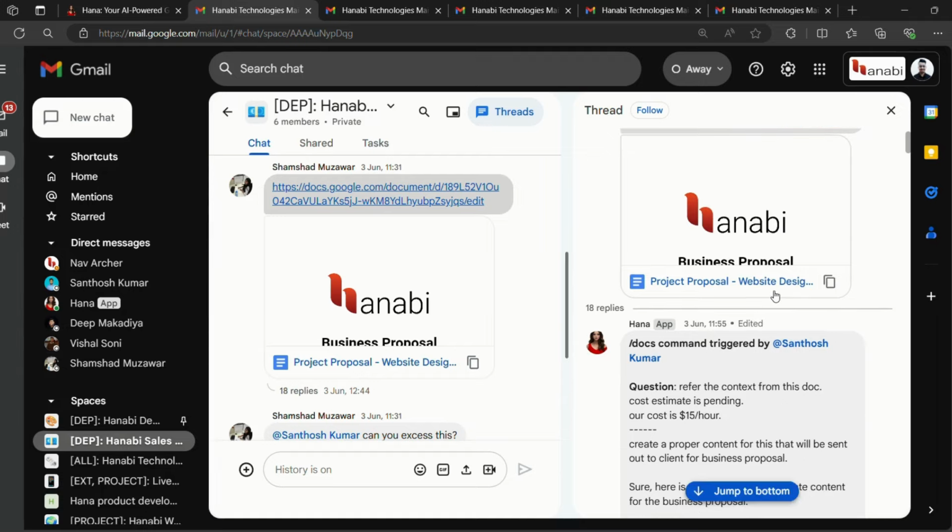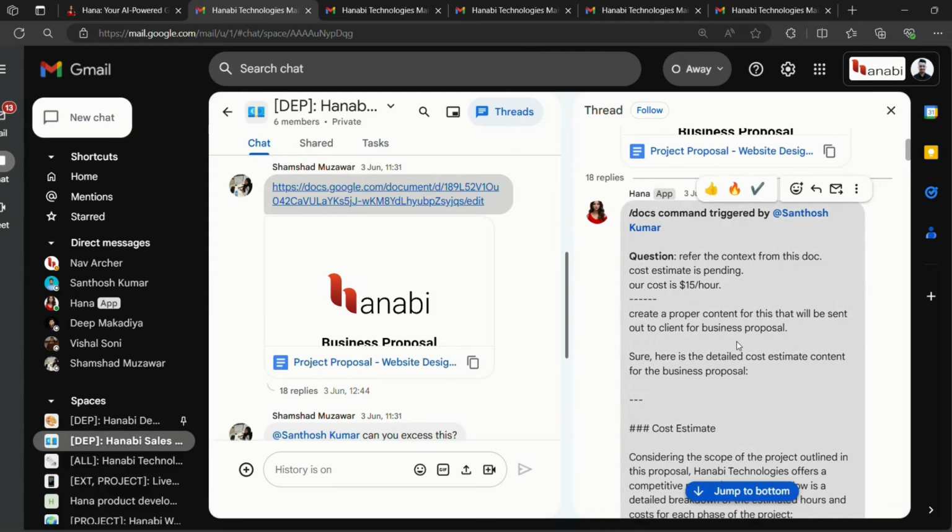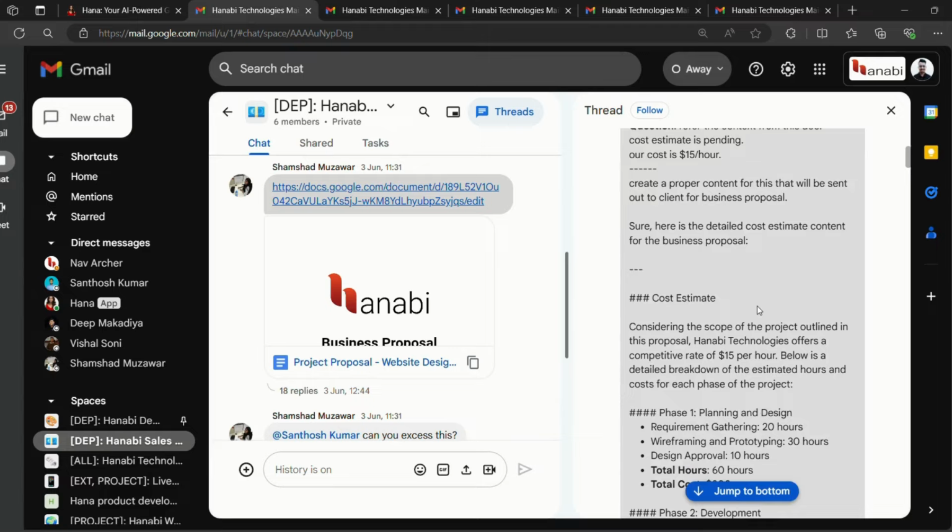So here Santosh Kumar, one of our employees, has asked Hana using the /docs command, one of our 14 commands, to give a proper context for this business proposal, based on our cost, that is $15 per hour, and within seconds, Hana replied with a proper cost estimate.